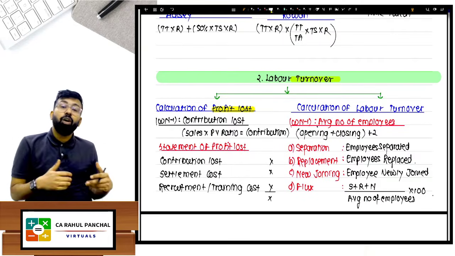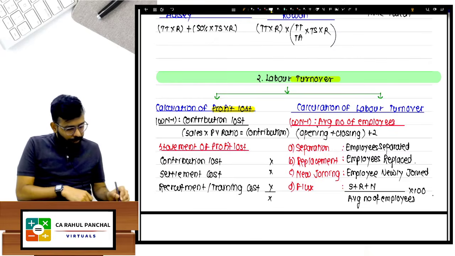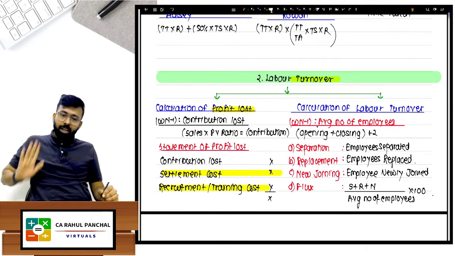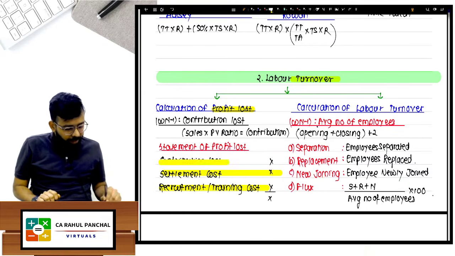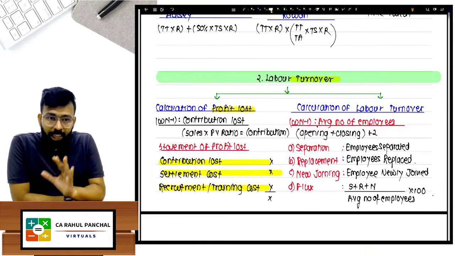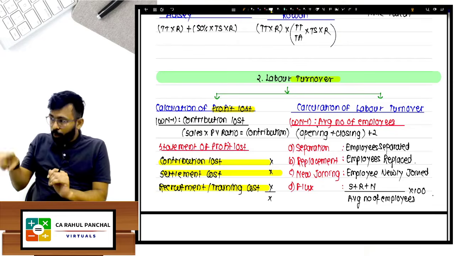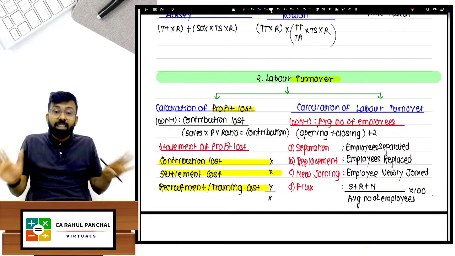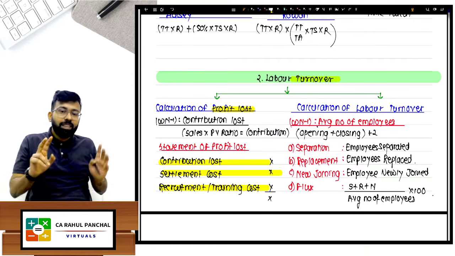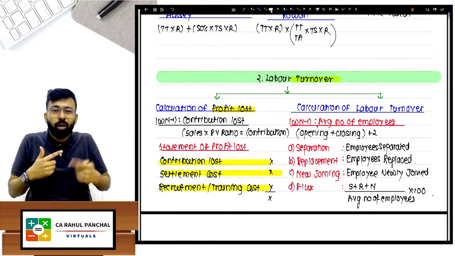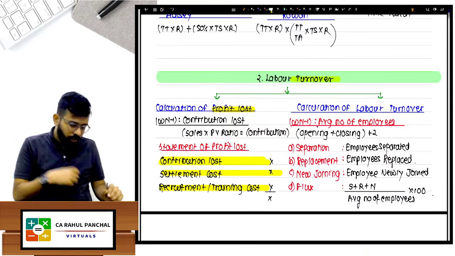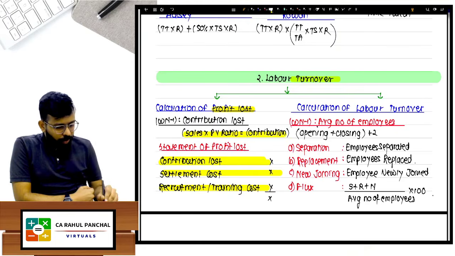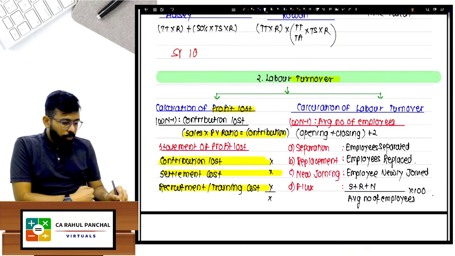If a worker is leaving the organization, we have to pay him the settlement cost, and we have to hire someone, with recruitment cost and training cost. If there is a delay in between, there is a contribution that we will lose, so that also we have to pay. In between, if there is a delay, say 2 days later, the factory was not open, it was not running, so whatever contribution we have lost, we are done with this in marginal costing. When I say sales into PV ratio, you get contribution. One vada pav is sold for 10 rupees.